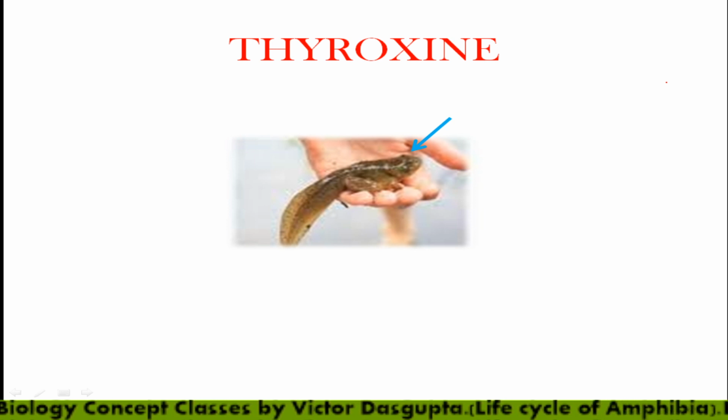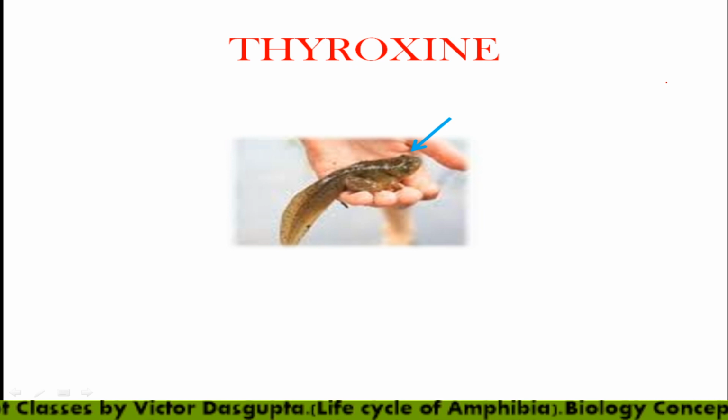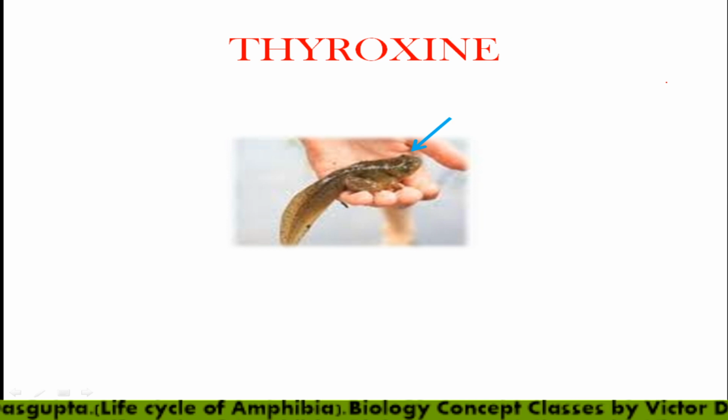It is observed in research that if we remove the thyroid gland from the tadpole larva, it doesn't undergo metamorphosis, and all the characteristics are retained from the larval stage only. So thyroxine has a huge significant role in the metamorphosis of the frog.